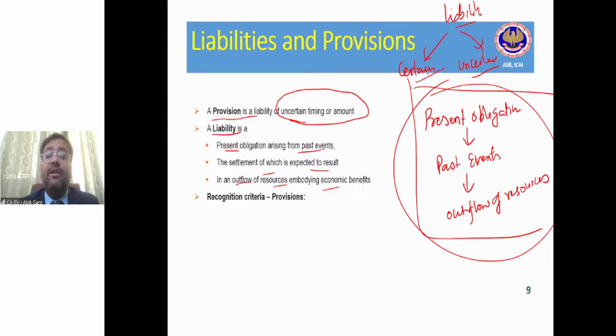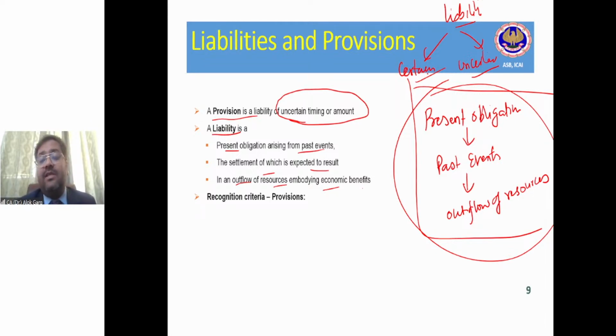Okay, so he understood that present obligation is there, past event is there, and of course, it will result in the outflow of resources, the probability of outflow of resources is also there. I'm not saying it will happen, and that is why the timing or amount is uncertain, right? So then the accountant is saying, boss, but I don't know how much amount of repairs or replacement will come to me. I have sold 50,000 rupees, whether 2,000 people will come to me, 3,000 customers will come to me, 100 customers will come to me.